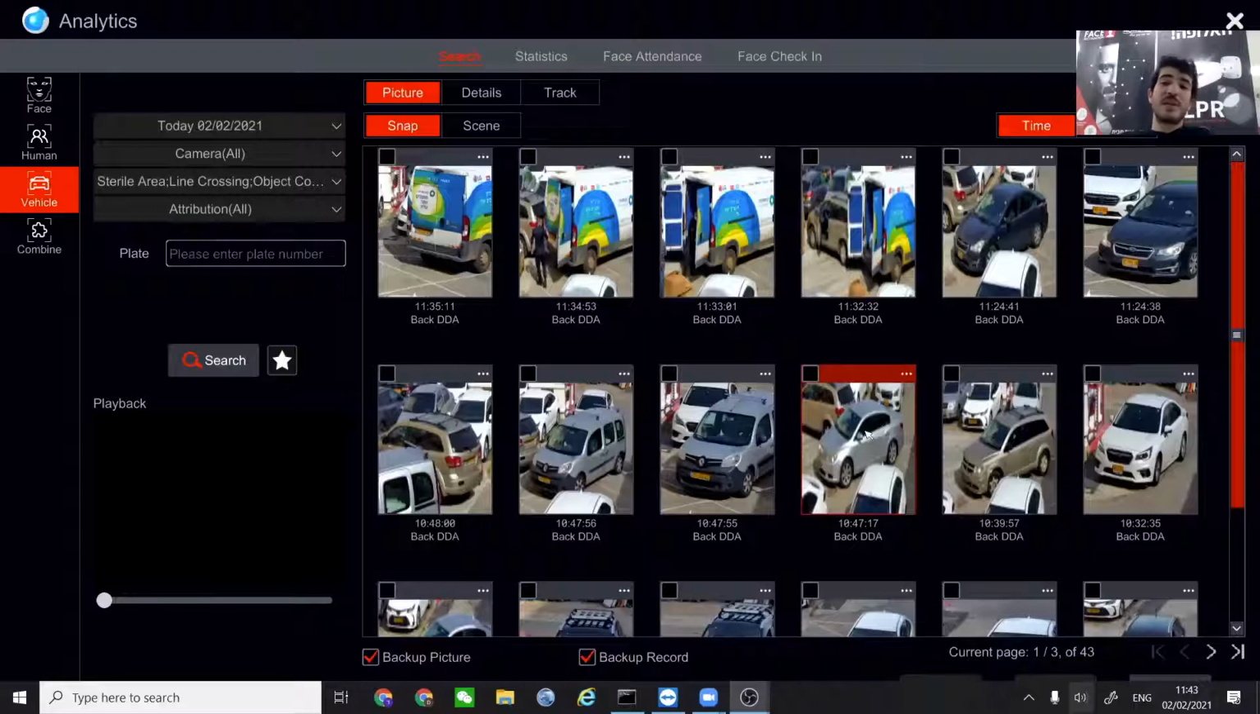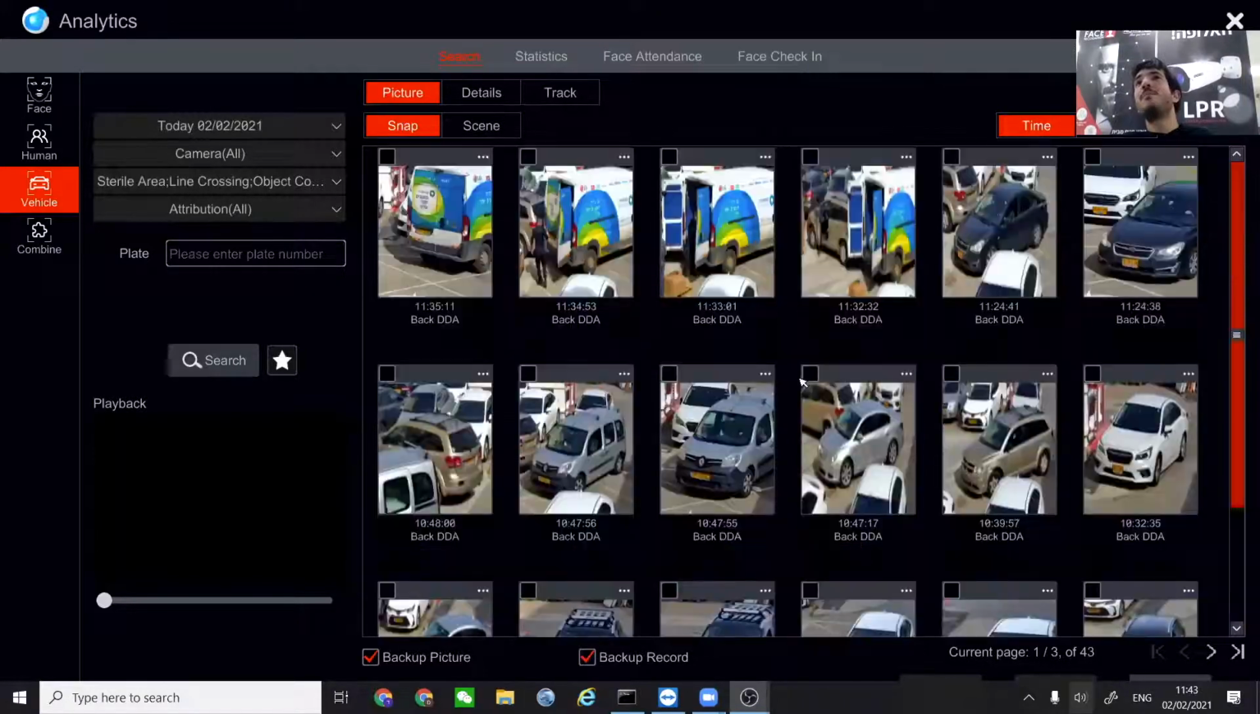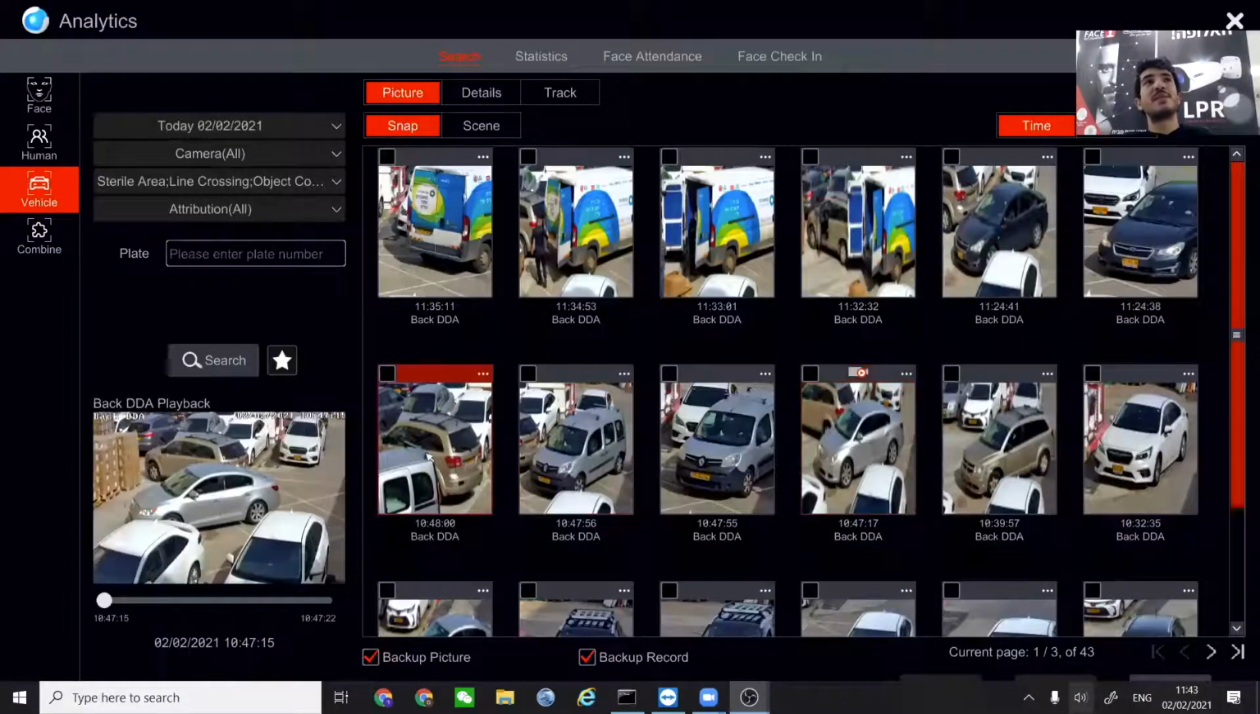Now, our cameras have a very special ability. They can recognize that the vehicle is moving. So within all of the results that we can see here, which are a total of 43 from today, we won't see parked vehicles. Whenever I press a snapshot, we can see that the car is actually moving.